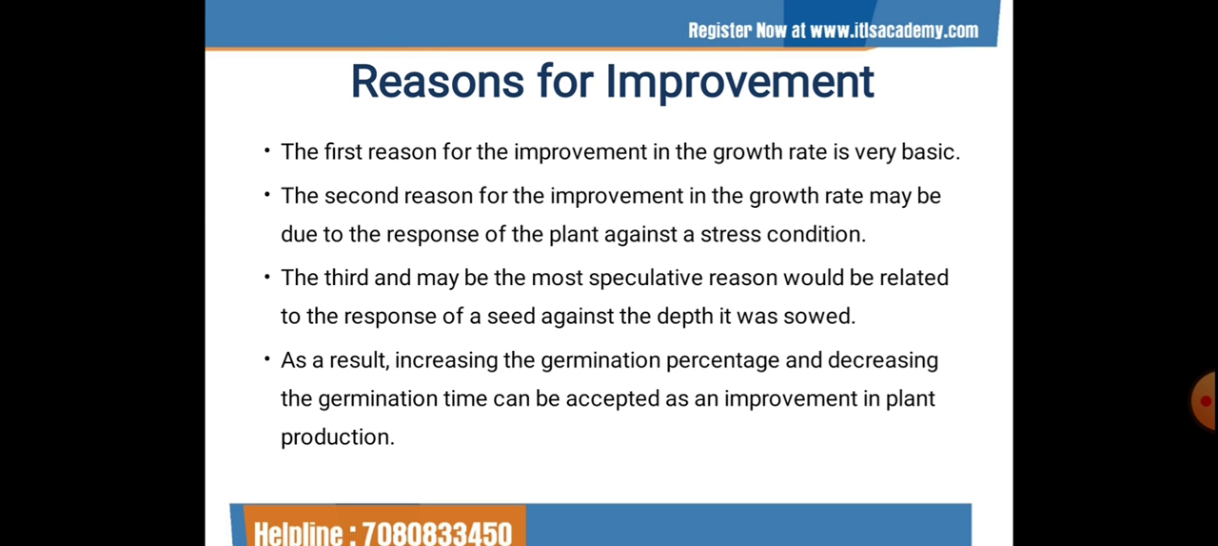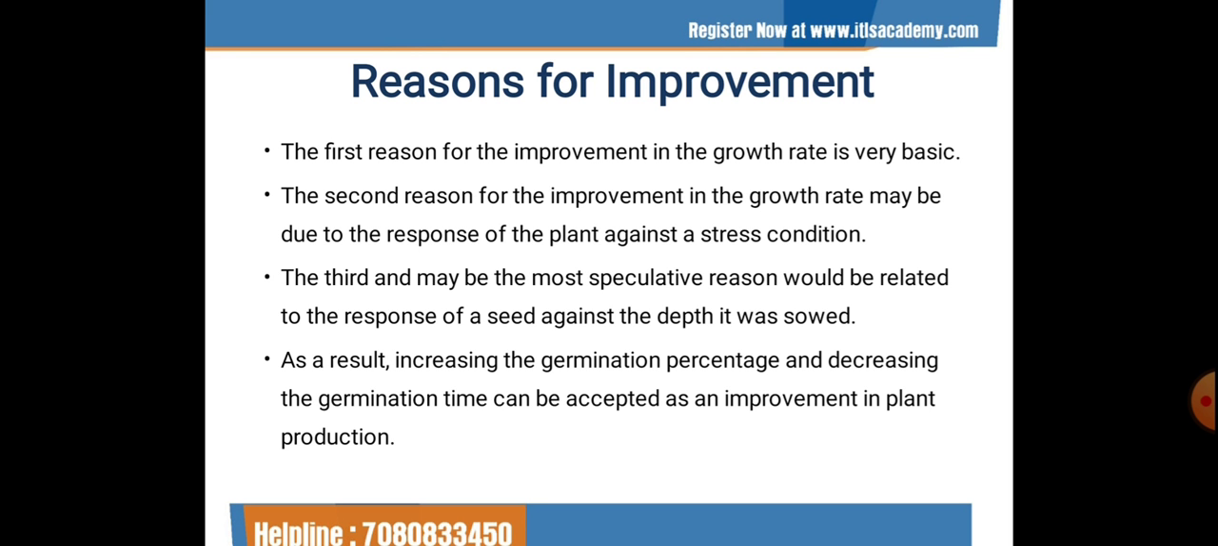The second reason for the improvement in the growth rate may be due to the response of the plant against a stress condition. The rate of photosynthesis increases as a response against pressure application. An increase in photosynthesis would cause the improvement in the growth rate.